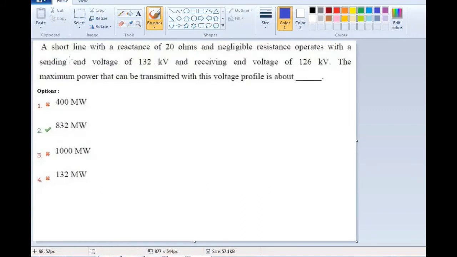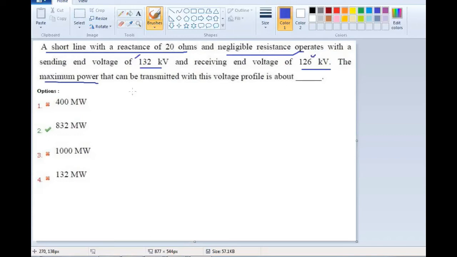This question is given in TS CSAT 2019. A short line with a reactance of 20 ohms and negligible resistance operates with a sending end voltage of 132 kV and receiving end voltage of 126 kV. The maximum power that can be transmitted with this voltage profile is about what? We have to find the maximum power transmitted. It is a short transmission line, reactance is given, and resistance is equal to 0. Sending end and receiving end voltages are given.